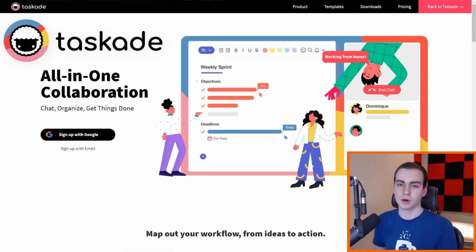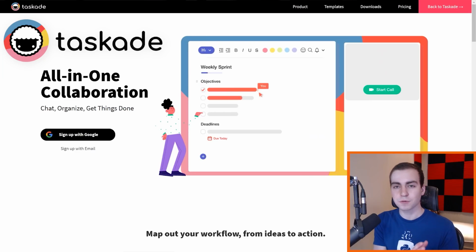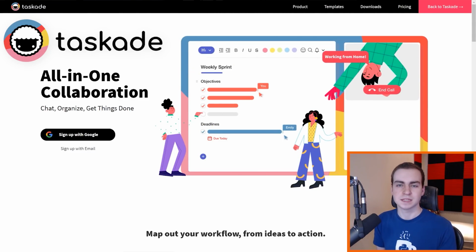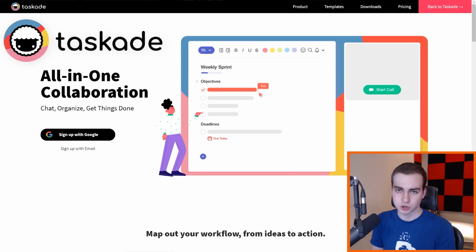This platform right here, though, is so versatile and flexible that I was actually able to move every single one of the things that I need to manage to this right here. So I can do everything from this platform. It's great. It means I don't have to have all these different accounts and paid subscriptions for other project management software. And it's just really a great piece of software. And that is why I'm showing it to you here.